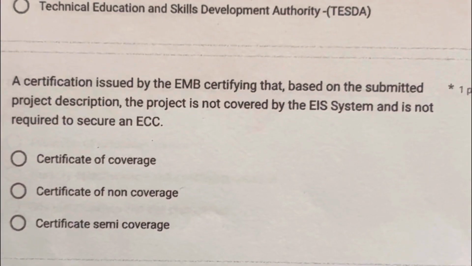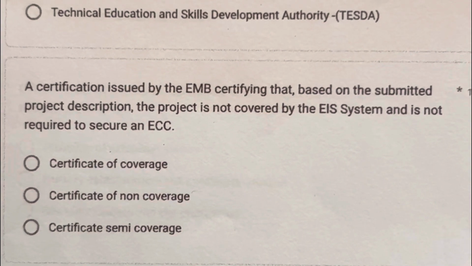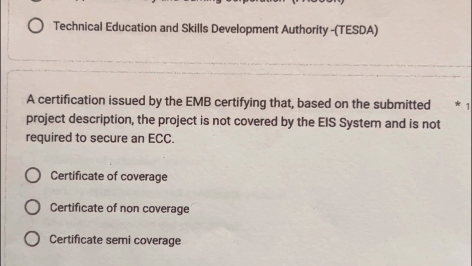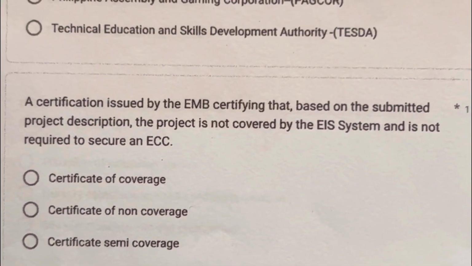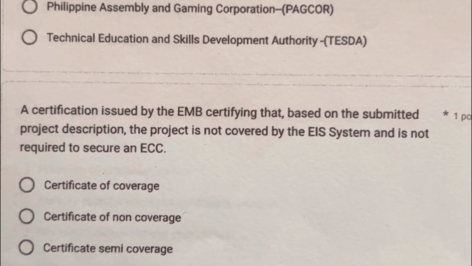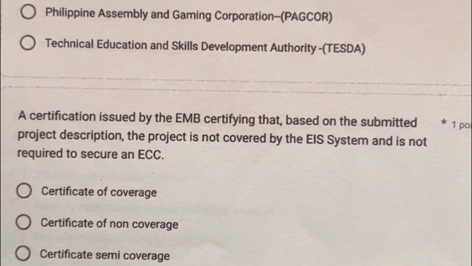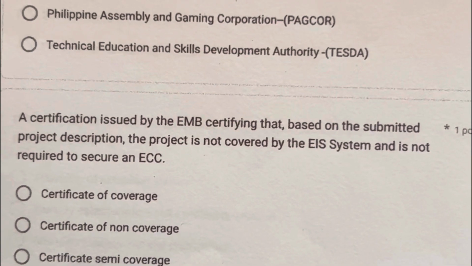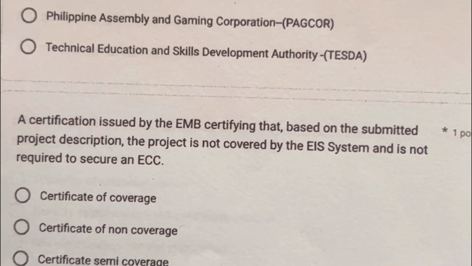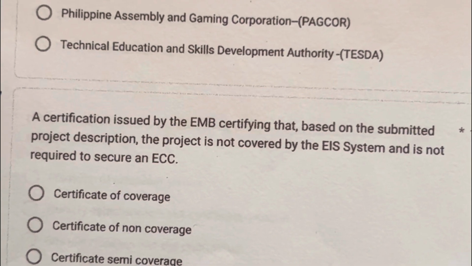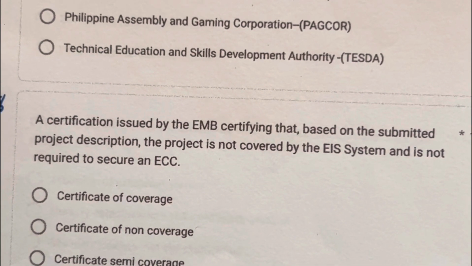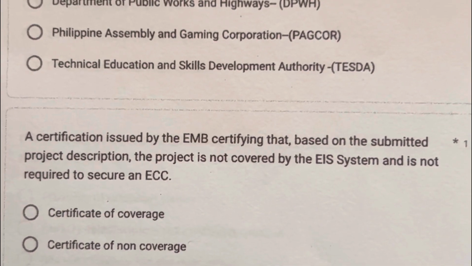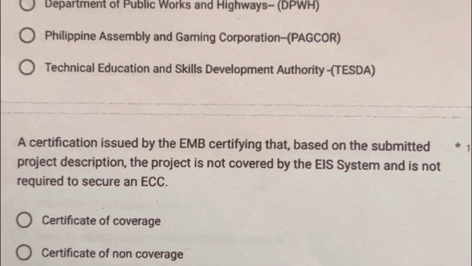Number 28. A certification issued by the EMB certifying that, based on the submitted project description, the project is not covered by the EIS system and is not required to secure an ECC. A. Certificate of coverage, B. Certificate of non-coverage, C. Certificate of semi-coverage. So the correct answer, letter B, Certificate of non-coverage. So the keyword is certification issued by the EMB.